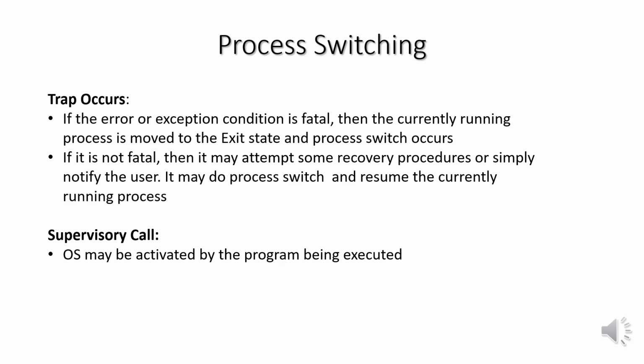Finally, the OS may be activated by a supervisor call from the program being executed. For example, a user process is running and an instruction is executed that requests an I/O operation, such as a file open. This call results in a transfer to a routine that is part of the operating system code. The use of a system call may place the user process in the blocked state.